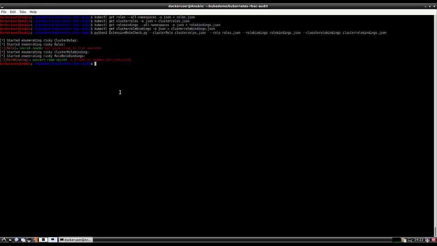As you see here, it says that there's a role called secret reader that has the permission to list secrets, and this role is bound to the SA demo service account, as we've seen in the demo in the lab. So this can help you identify such permissions simply and act accordingly.